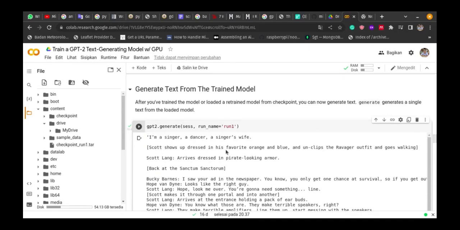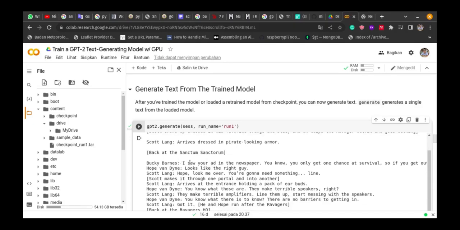I am a singer, a dancer, a single wife. Scott saw up placed in his puffy orange blue and unclipped the Ravager outfit and goes walking. Scotland. I live placed in plaid looking armor, Beggar and etc.